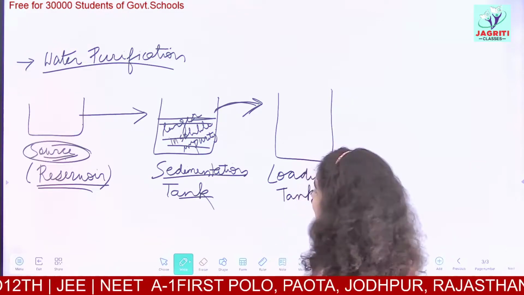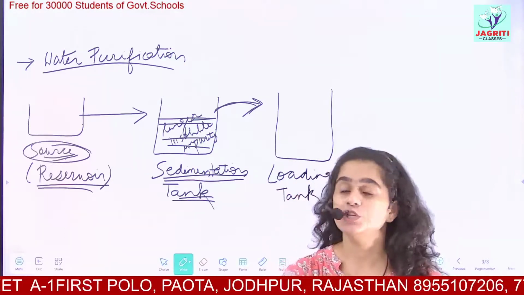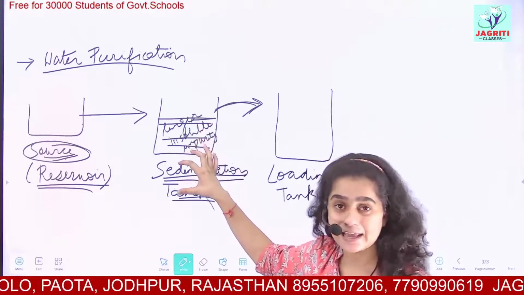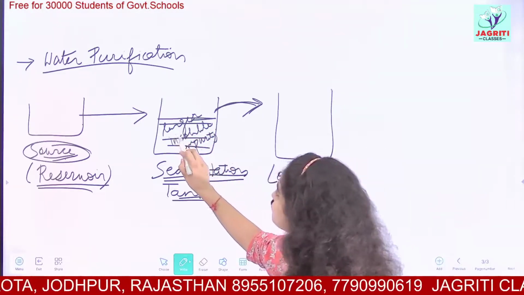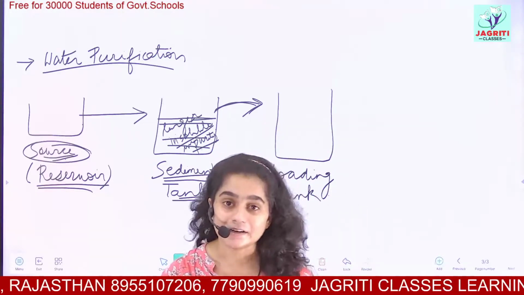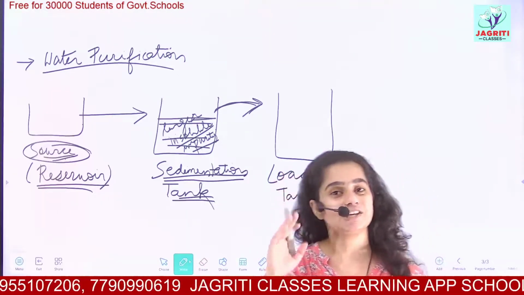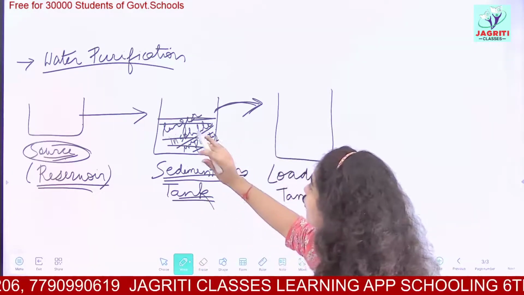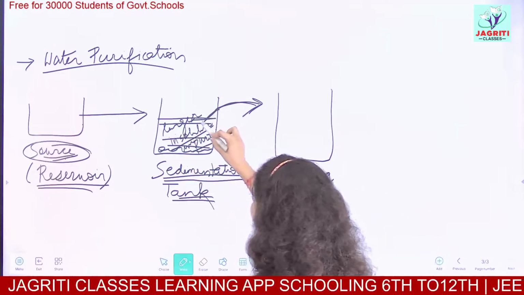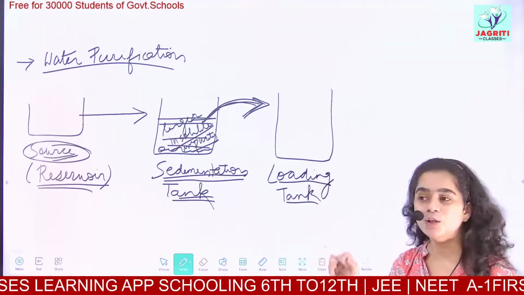You understood in the sedimentation tank what we did? We didn't add any chemical substance. We just took our water from the source and poured it into the sedimentation tank. Here what we observed is that the larger insoluble impurities get settled down to the bottom of the container, and this technique is called sedimentation. I hope you have learned sedimentation in your junior classes. So now we pass on this water, the impurities settle at the bottom, and the clear water from the top is passed on to the next tank, and this next tank is called the loading tank.